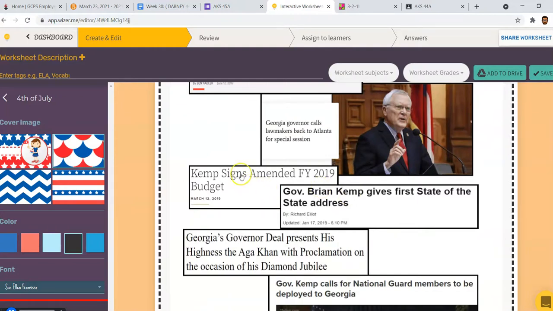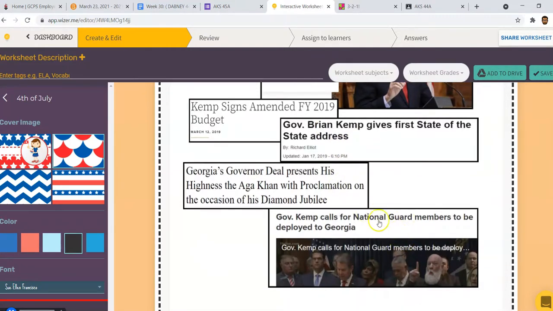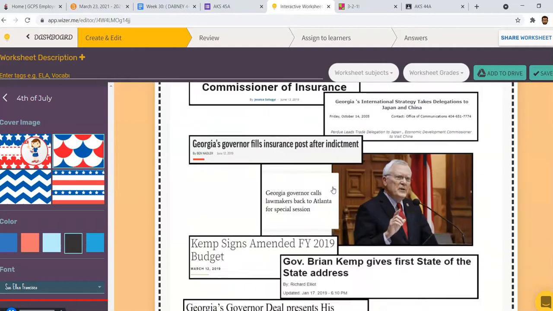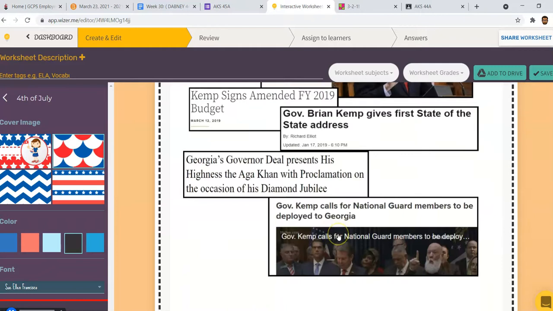So you see Kemp signs the budget, gives a state address, calls the National Guard, appoints a police chief, fills insurance post after incident. All right, so it kind of just goes through and just shows you all the times that the governor has done their job.